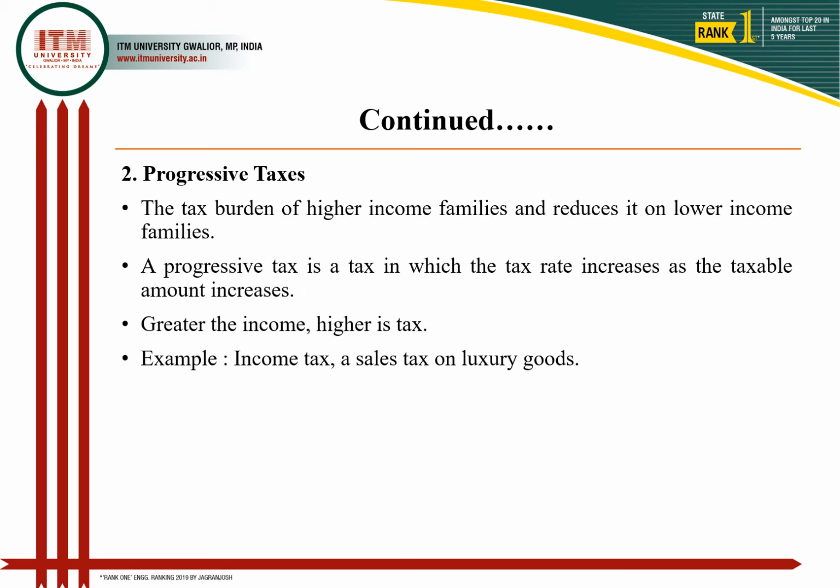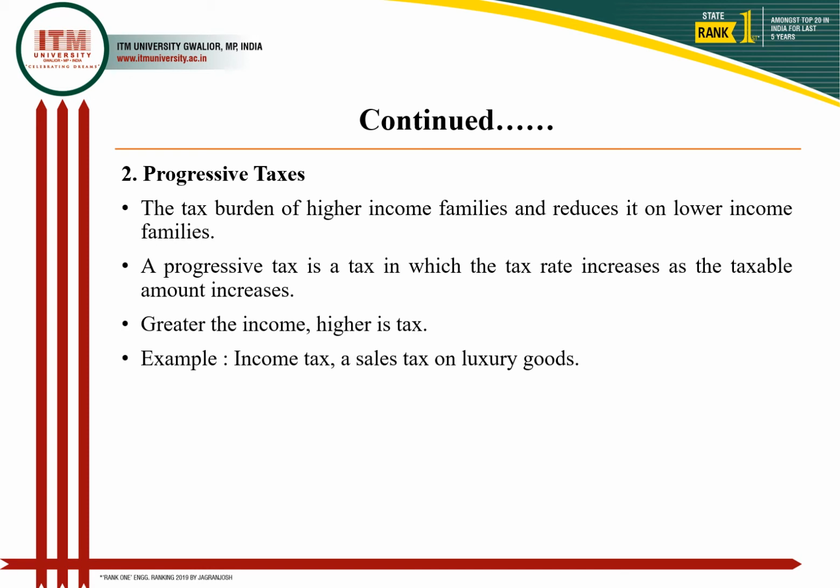The second is the progressive tax. So it is a kind of tax burden that is higher over the higher income families and lower on the lower income families. So the terminology progressive itself indicates the tax rate, the tax bracket is going to be higher if the income is going to be increased, right?